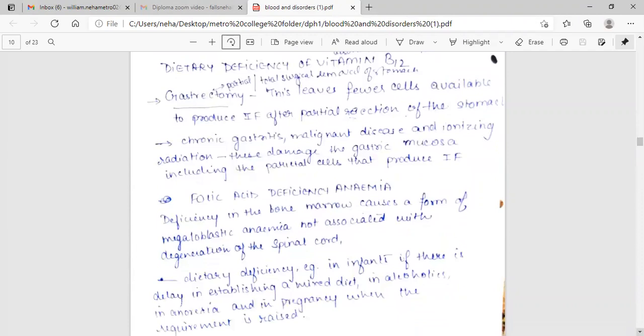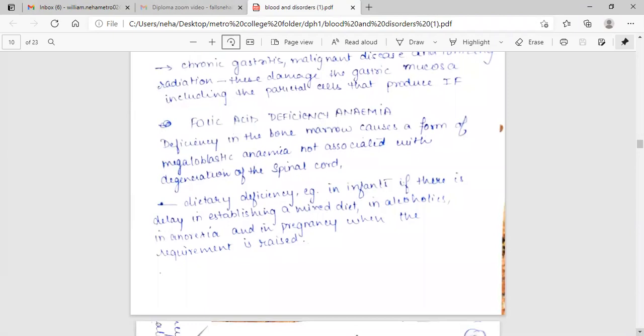Folic acid deficiency anemia. Deficiency in the bone marrow causes a form of megaloblastic anemia not associated with degeneration of the spinal cord. Dietary deficiency, for example, in infants if there is delay in establishing a mixed diet, in alcoholics, in anorexia, and in pregnancy when the requirement is raised.